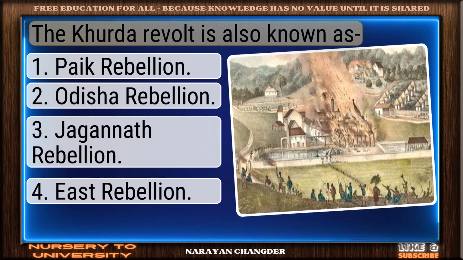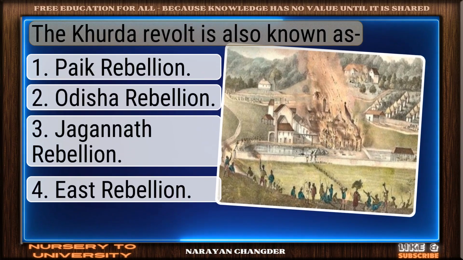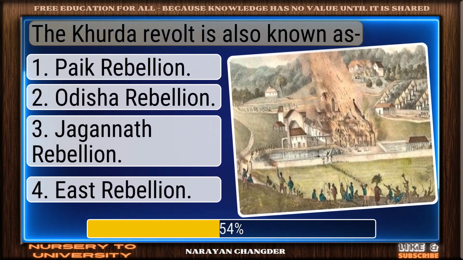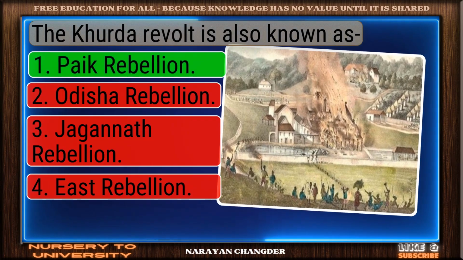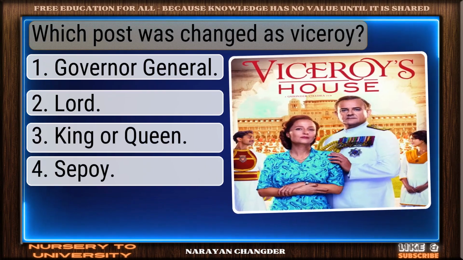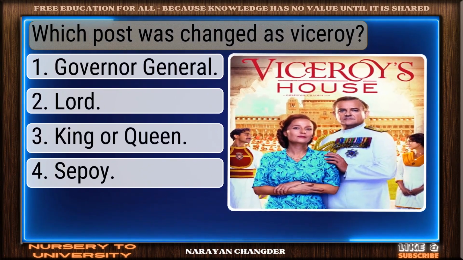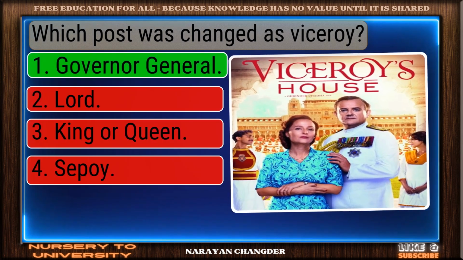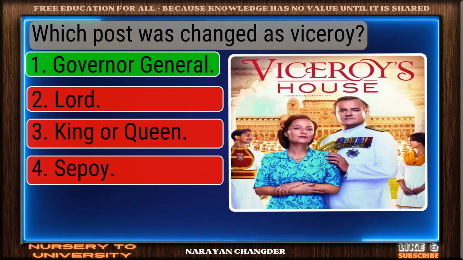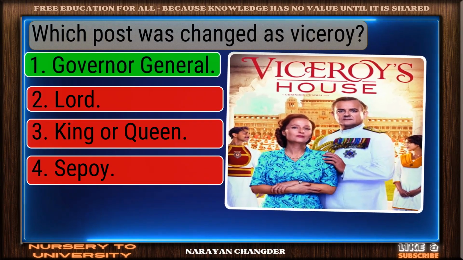Question number 135. The Khurda revolt is also known as. Strong choice. Paika Rebellion is the right answer. Question number 136. Which post was changed to Viceroy? Great job. Governor General is the accurate answer.